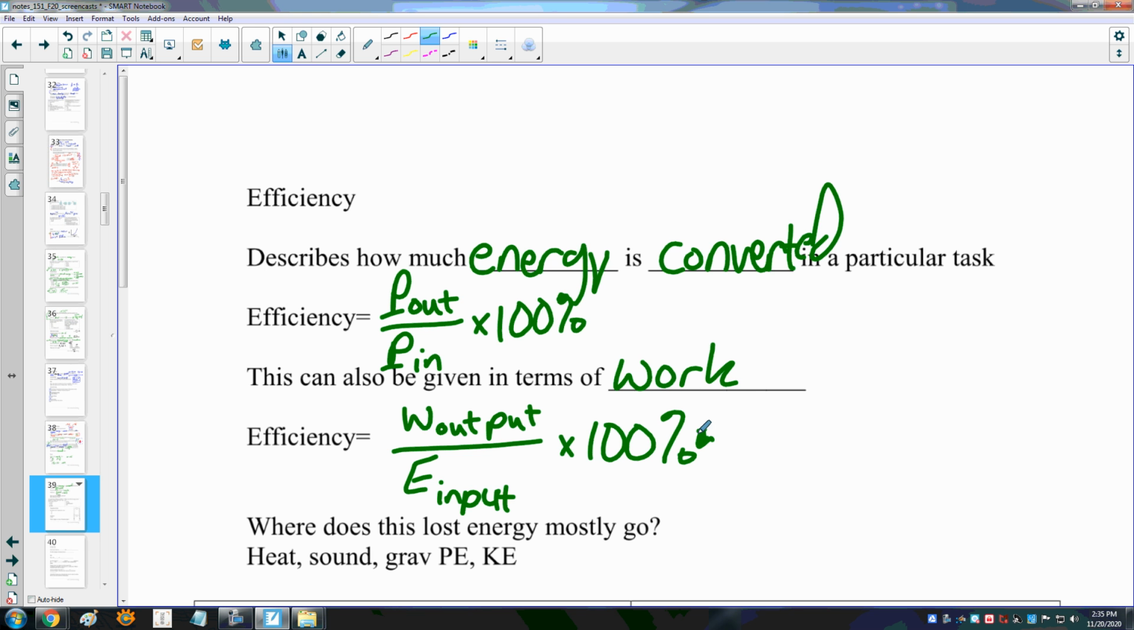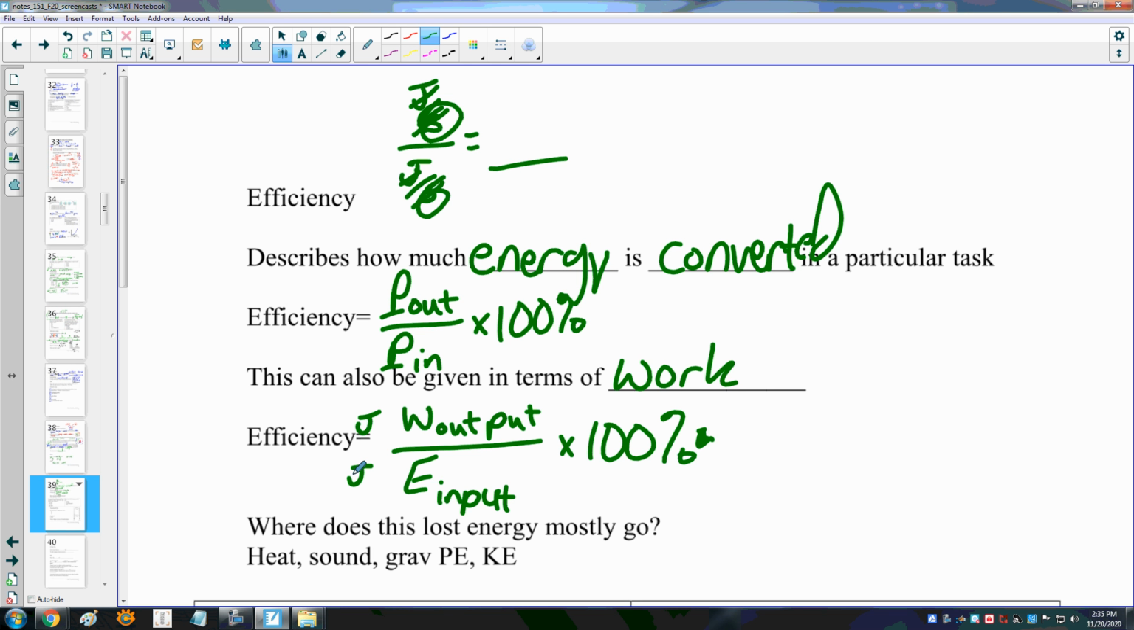Let me just show you that these are the same. We can look at the units. Power is joules per second divided by joules per second. That cancels out, and that gives me efficiency. There are no units for efficiency, by the way. But I just want you to notice that these seconds cancel and leave me joules over joules, which is what I have here, joules over joules here.